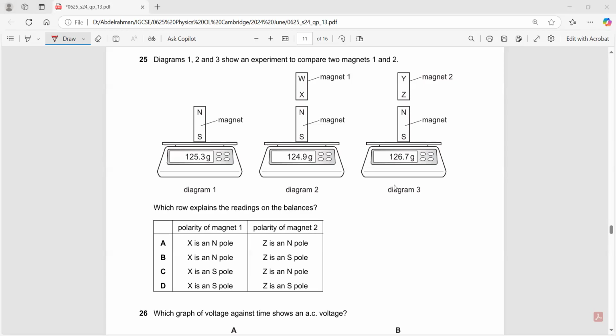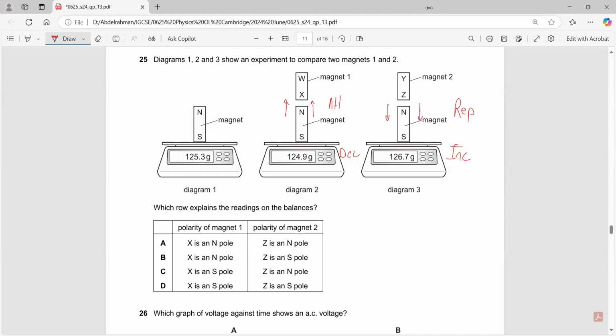When magnet 1 was close to the magnet, the reading was 124.9, so it decreased a little, right? And then the other reading increased a little. What does it mean that this reading has decreased? It means that it has been attracted. There is a force of attraction. So why does this one increase? Because there is a force of repulsion.